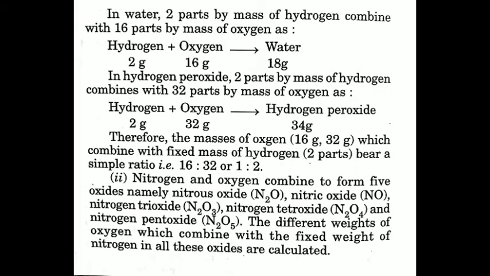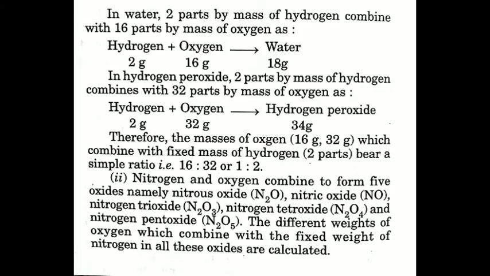If we see the ratio of the second element, which is not fixed, that is oxygen, 16 to 32 again comes in a simple ratio, that is 1:2. In this way the law is proved: if one element is kept constant, the other element combines with it in a simple whole number ratio.